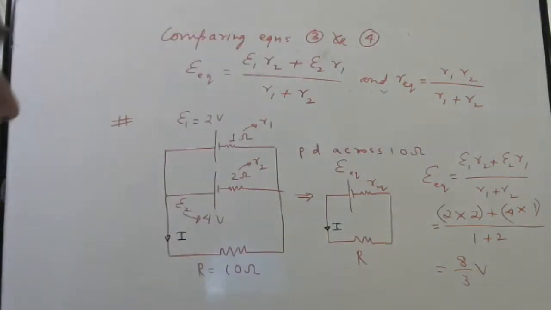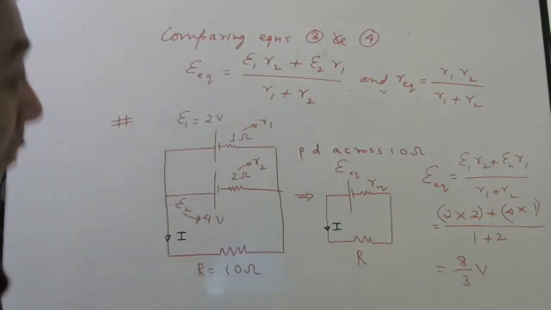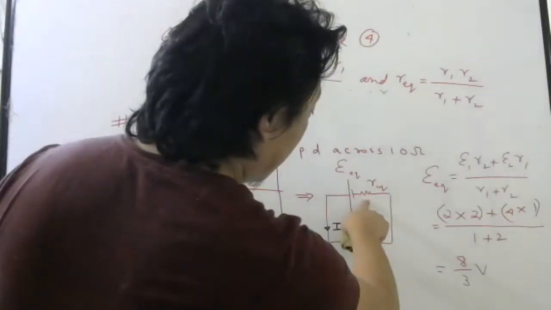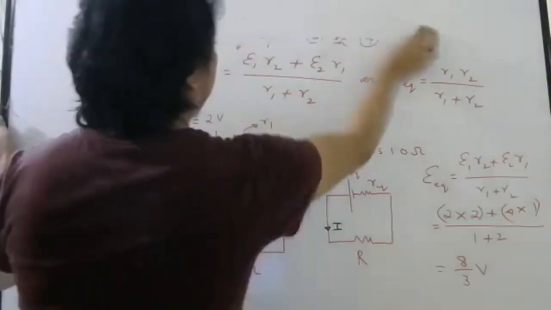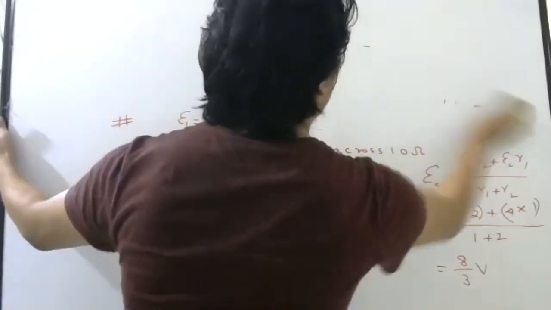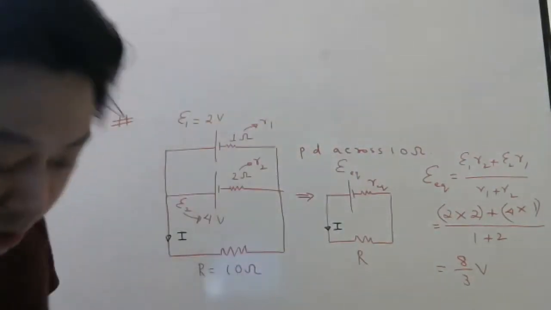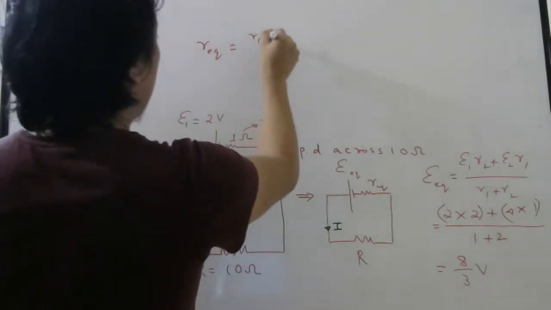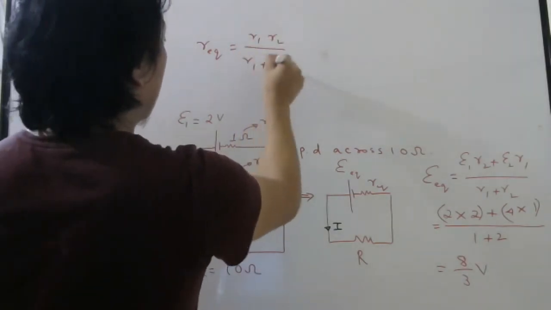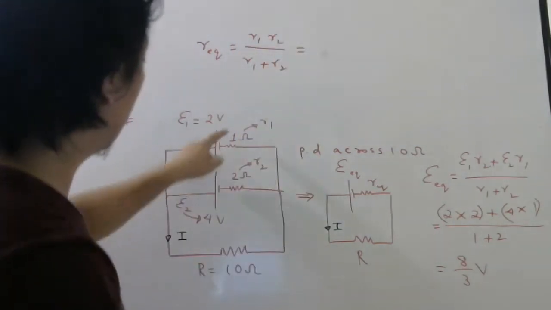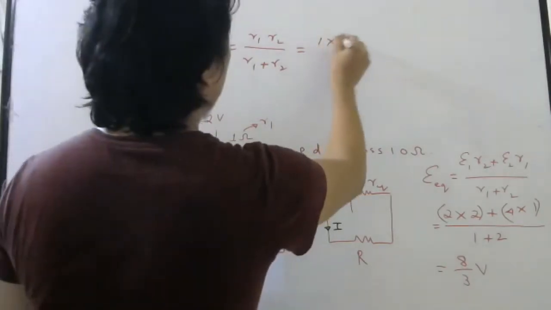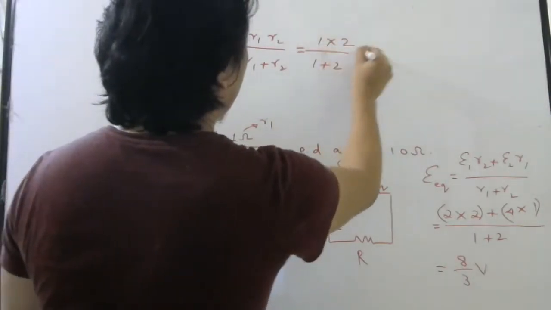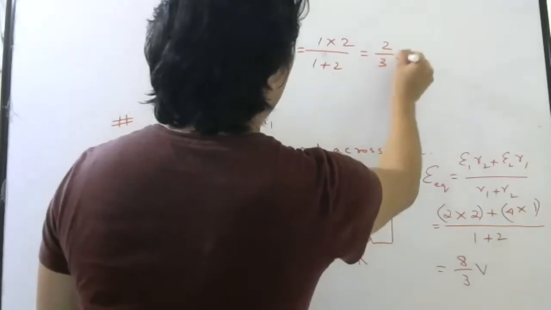Okay, students, what will be this equivalent internal resistance? So equivalent internal resistance will be R1 R2 by R1 plus R2. That will be 1 into 2 by 1 plus 2, 2 by 3 ohm.